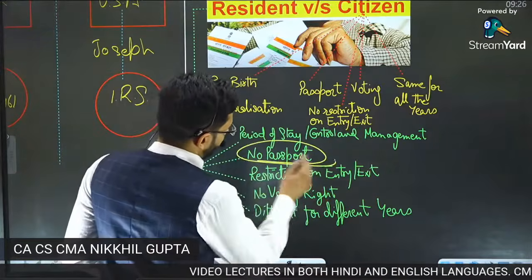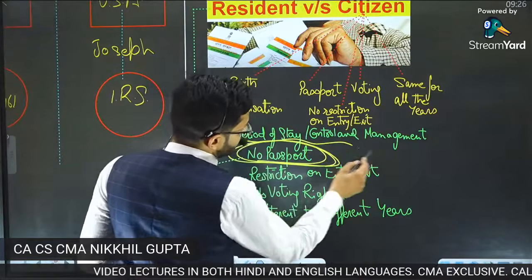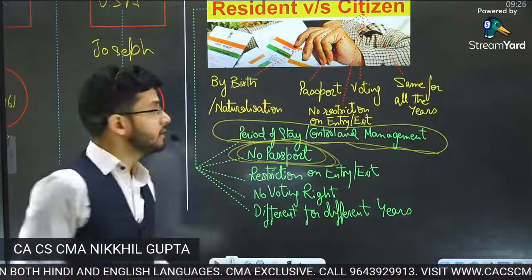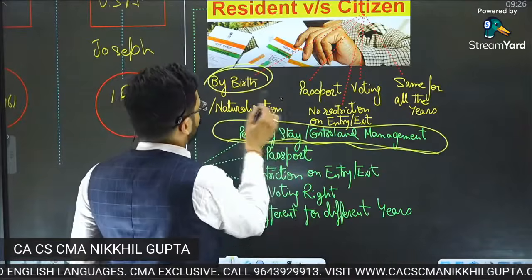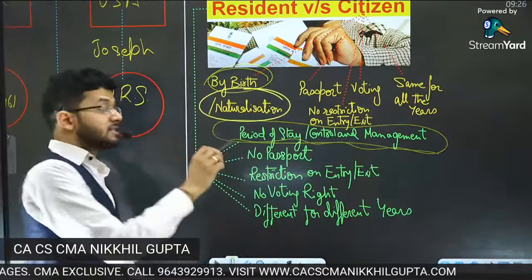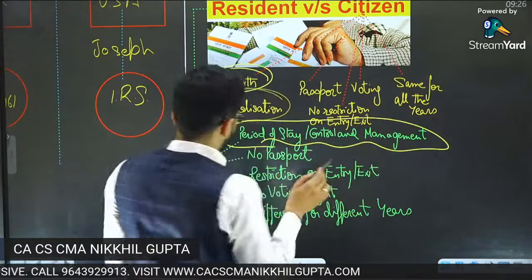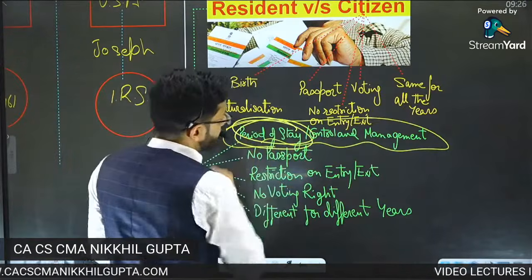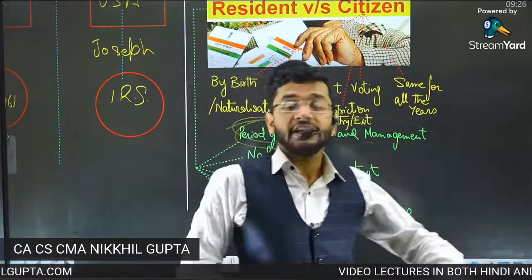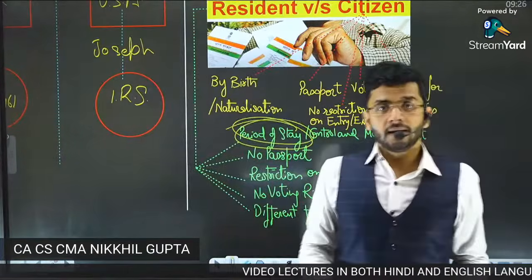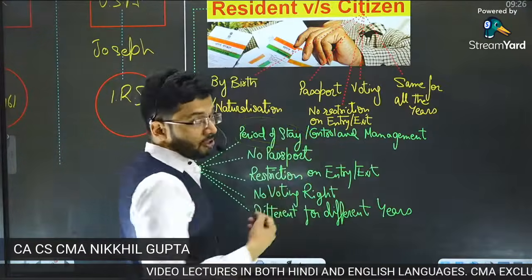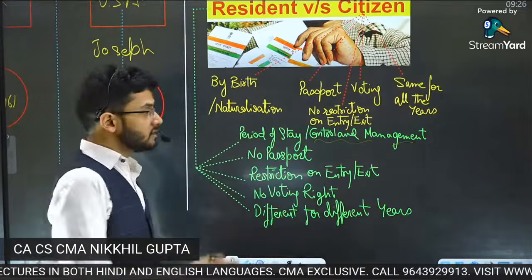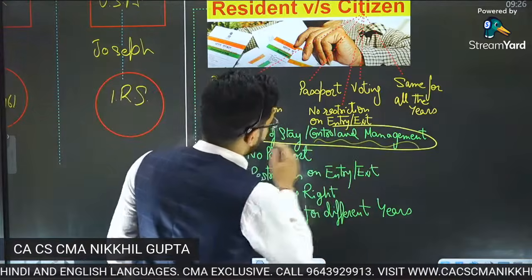No passport is there for residents. Period of stay, control and management is the relevant criteria through which residency is determined. So citizenship was determined by birth or by naturalization, but residency is determined through period of stay or control and management of that particular entity. So in case of an individual, it is period of stay. In case of companies, HUF, AOP, BOI, which are not individuals, which are not natural persons, it is control and management. Whose control and management is where? That is the determining criterion of determining the residential status.